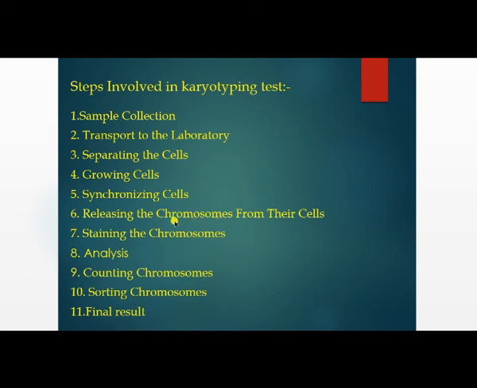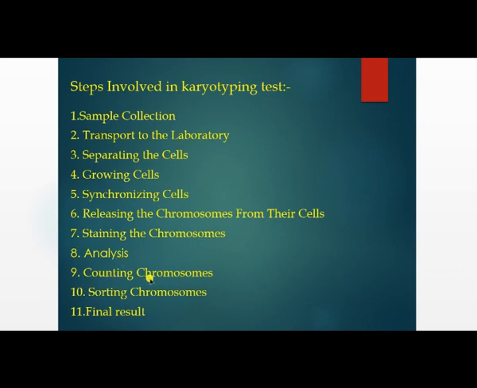There are different methods to remove the chromosomes from the cells. After removing them, you have to stain the chromosomes, because until you remove and stain them, you can't see or study the structure of the chromosomes. Karyotyping is nothing but the study of chromosomes, so without staining you cannot see them. After staining, you have to analyze. So how do you analyze? You can perform microscopic analysis: stain the cells, then observe them under the microscope.